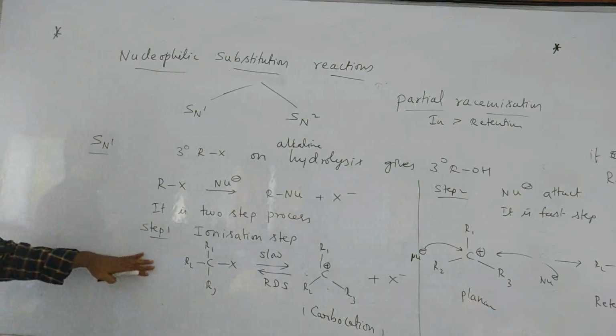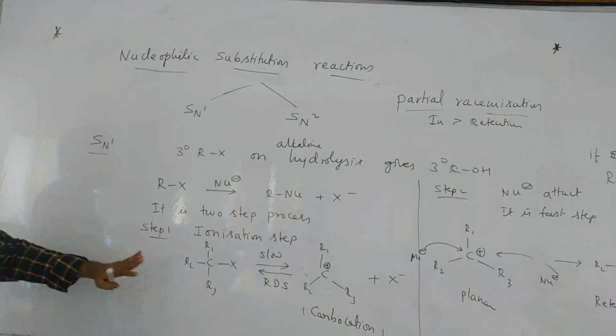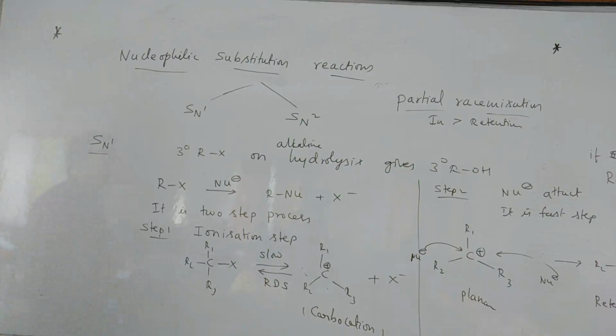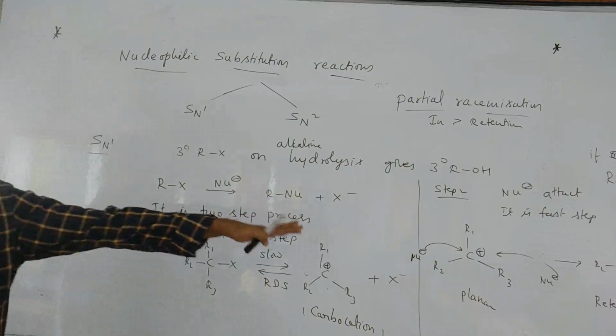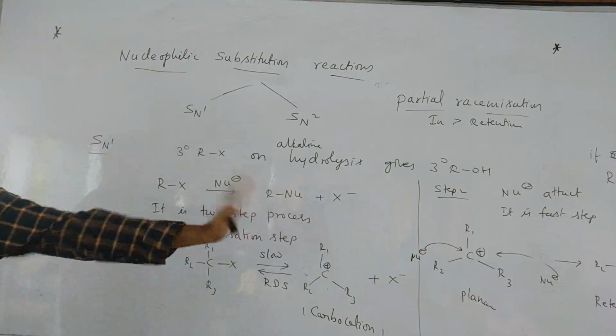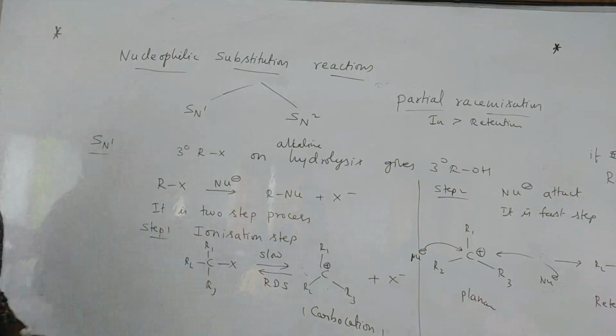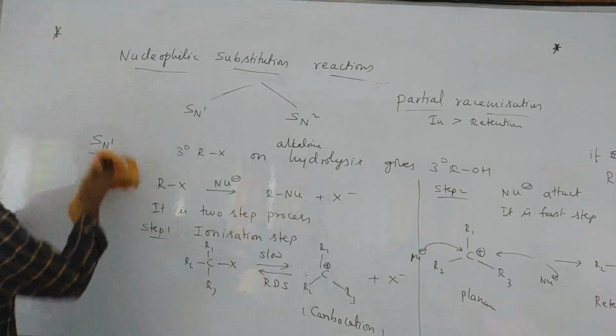Is it clear, children? It is a two-step process. SN1 means two-step. It is called unimolecular nucleophilic substitution. First step is slow step. Second step is fast step. This is ionization step, and that is nucleophilic attack. Is it clear? Everything?